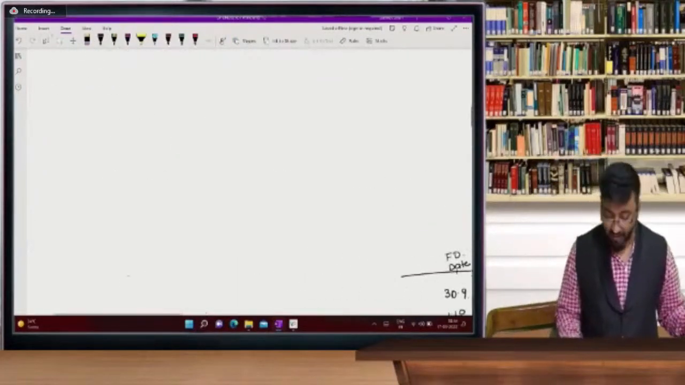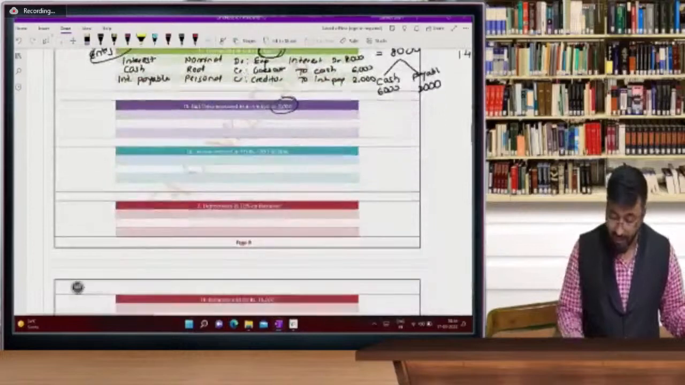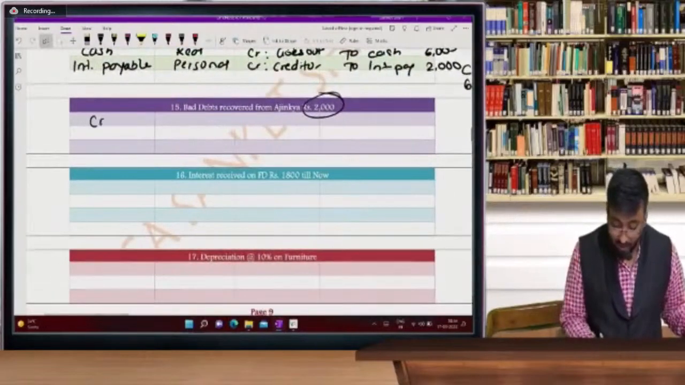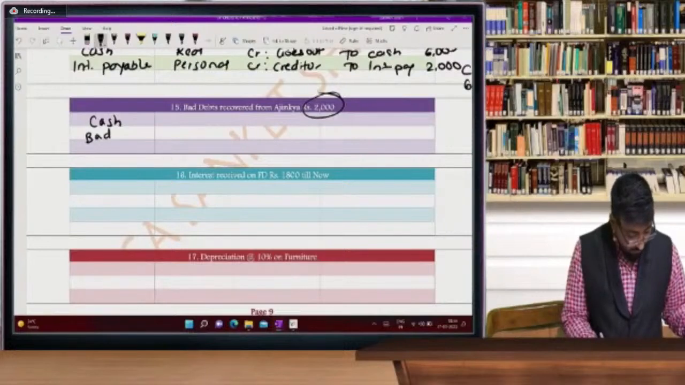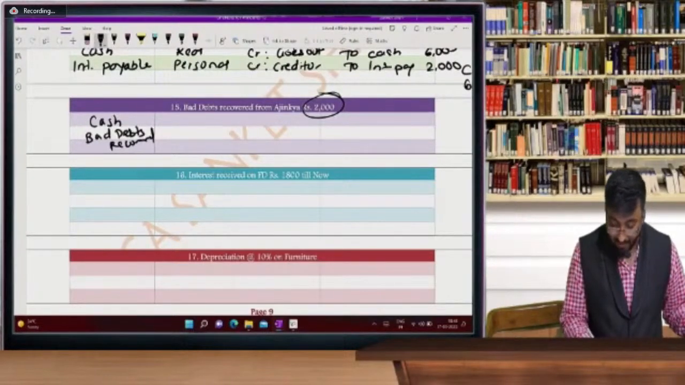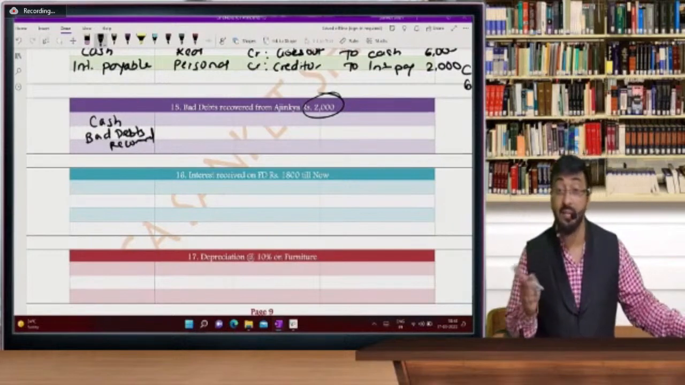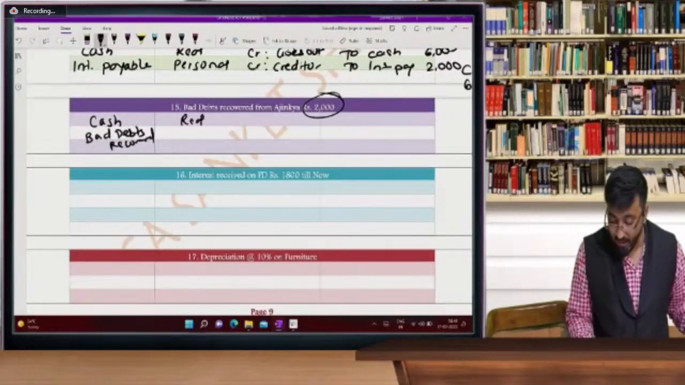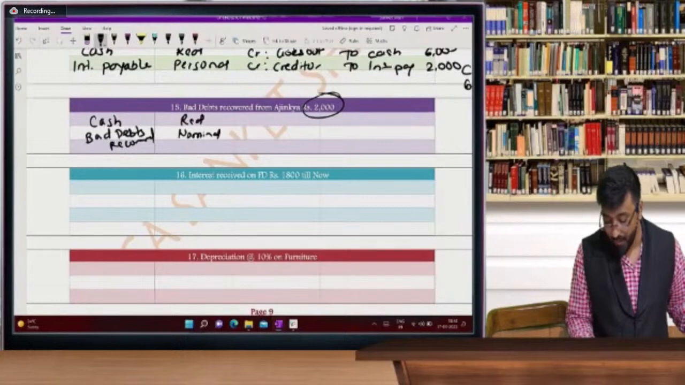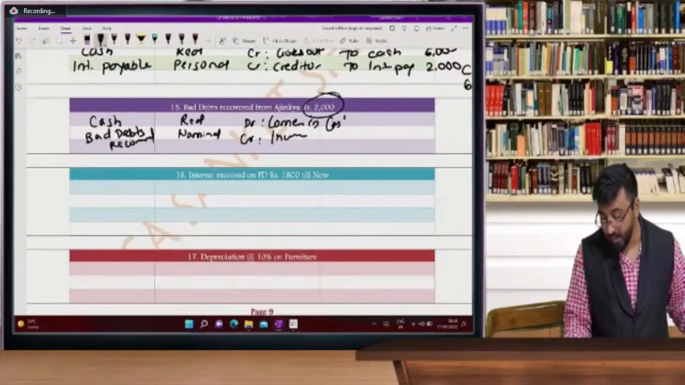So cash account debit to bad debts recovered. How many accounts? Yes, cash account and bad debts recovered account. Not bad debts, it is bad debts recovered. Cash is a real account. Bad debts recovered is a nominal account. Debit what comes in, and bad debts recovered is our income. So the entry will be cash account debit to bad debts recovered.